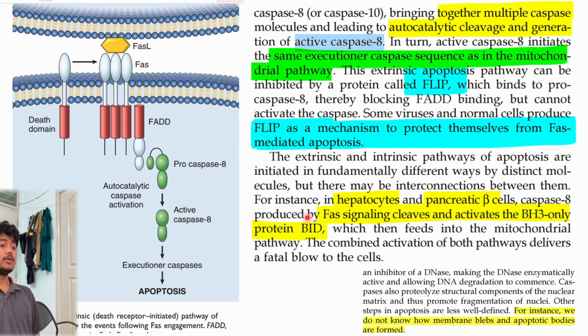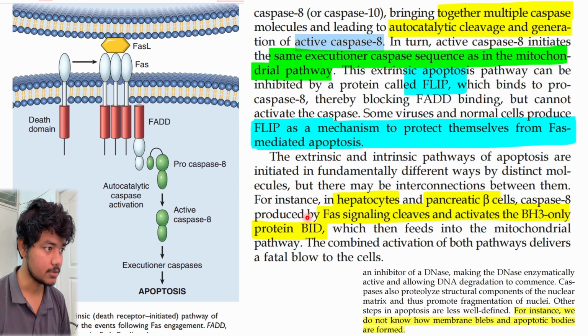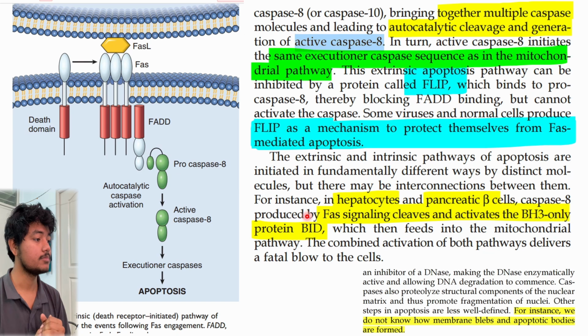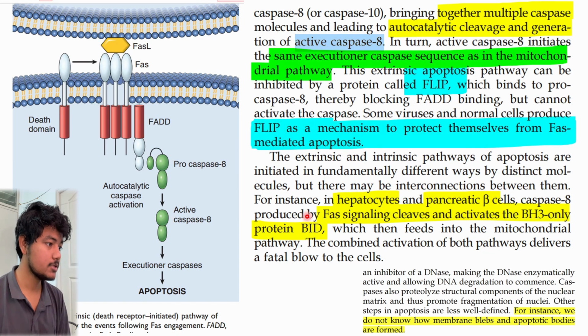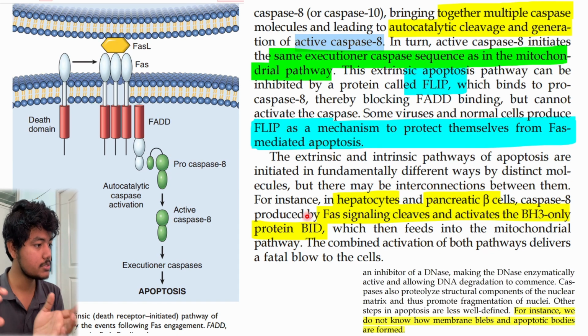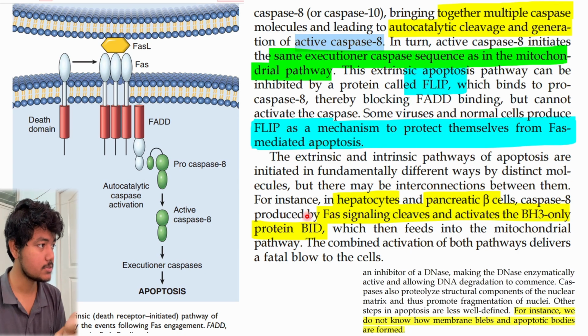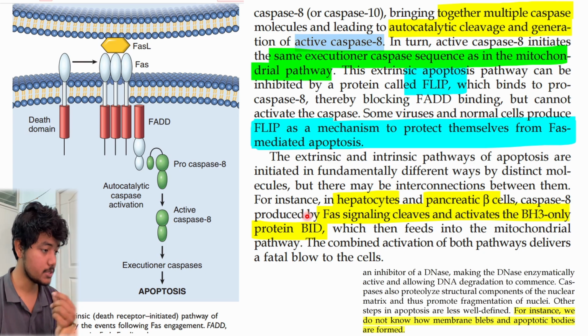So the intrinsic pathway is from within the mitochondria, the release of cytochrome C, caspase 9 and everything. And in the extrinsic pathway, something else is coming from outside. Who is that? The T cell. What does it have? It has Fas ligand, and what does this cell have? Fas receptor, the death receptor.